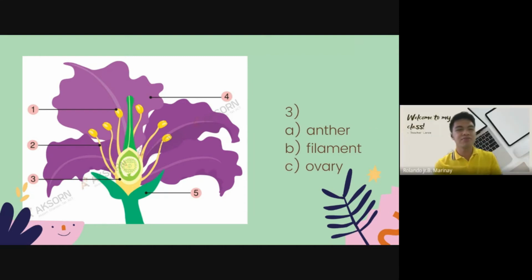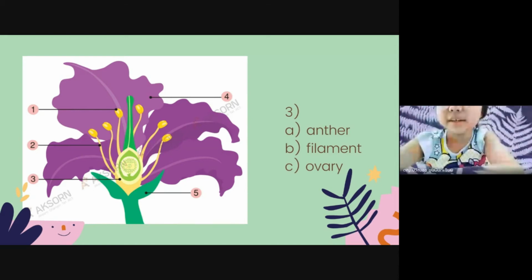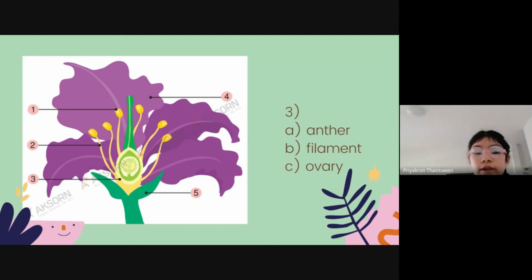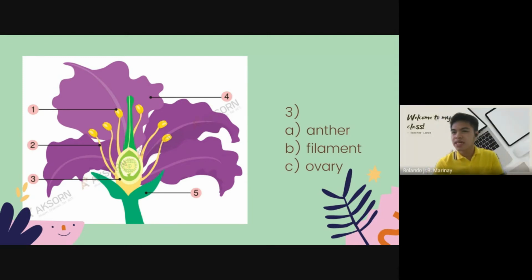Okay, number three. What can you see in number three? This is where we can find the ovules. Inside this one are the ovules. What do we call this part? A, anther, B, filament, or C, ovary? Ovary. Who said ovary? Is it Padje?